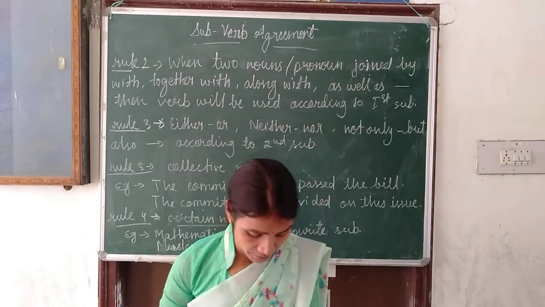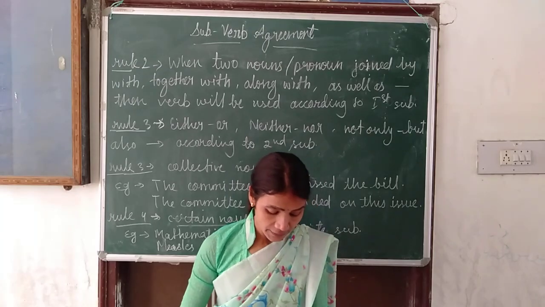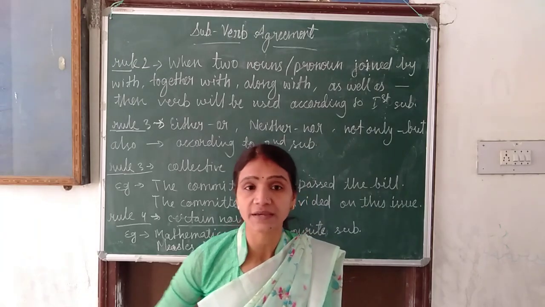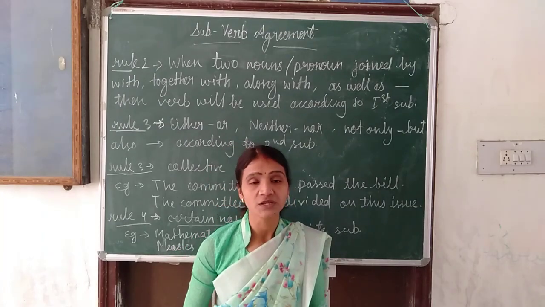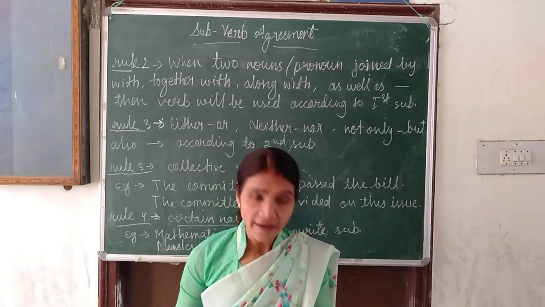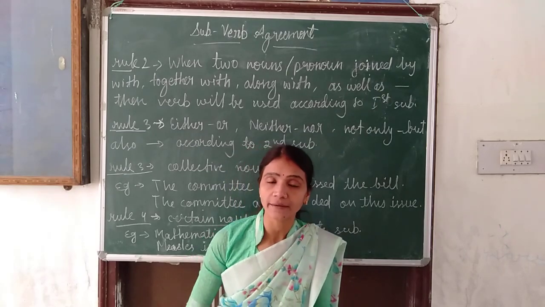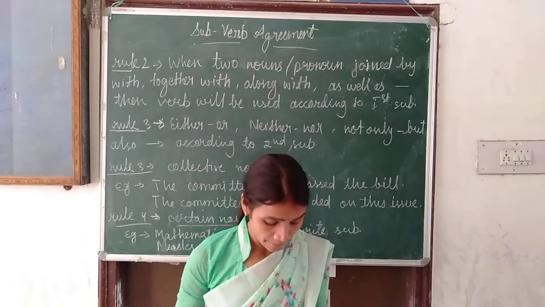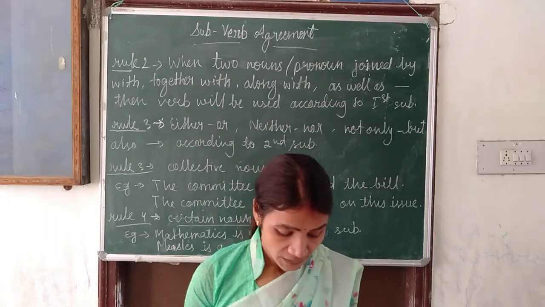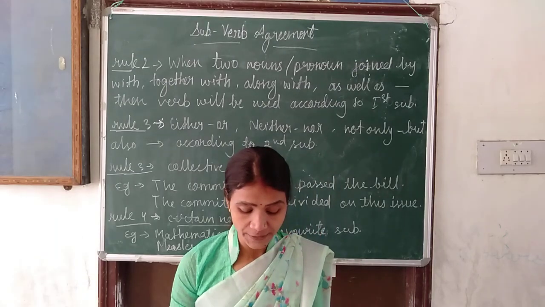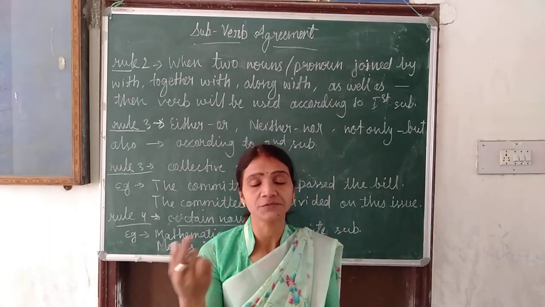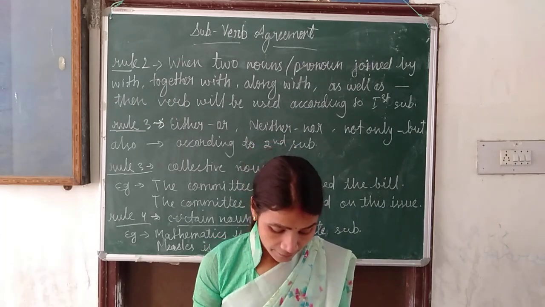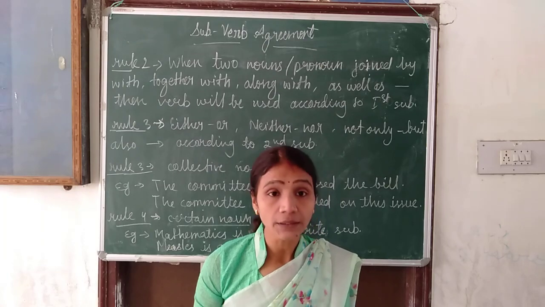Then the next example, Mohan or his friends have done it. Second subject is friends. So friends is plural number, so we will use plural verb. That is have. Has is singular verb and have is plural verb. Then the next is either Shyam or his parents. Parents is plural number because parents means mother and father, are to attend the meeting.